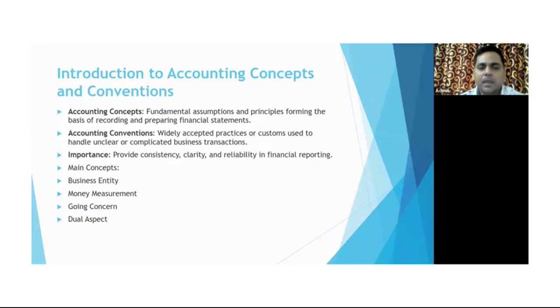Okay, talking about accounting conventions. Accounting conventions are widely accepted practices, right? Because we have different accounting standards. So based upon that, the widely accepted practices or customs are used to handle unclear or complicated business transactions. In any situation, when we are not able to understand in which segment a particular transaction is going to be posted, here convention is very much required to understand.